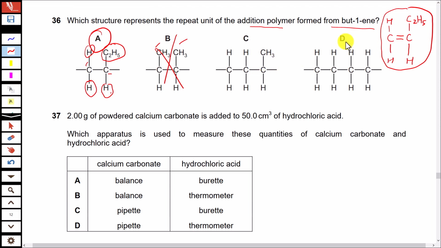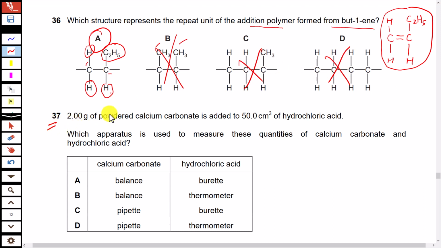And if you look at option D, four carbon atoms are together in a single repeat unit. No, that will not happen in addition polymerization for any of the alkenes. You have to consider just two carbon atoms in a repeat unit that will have a double bond. The rest of the monomer should go to the sides. So C and D are also incorrect.